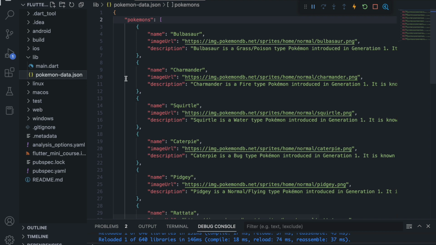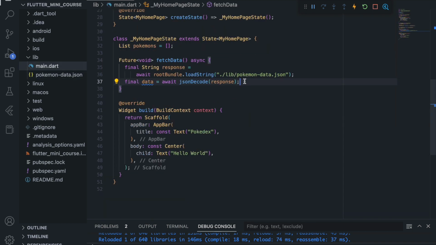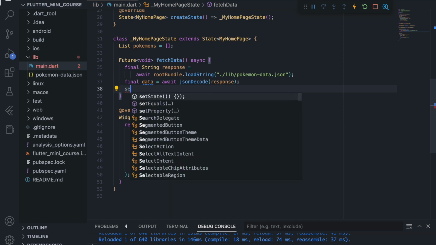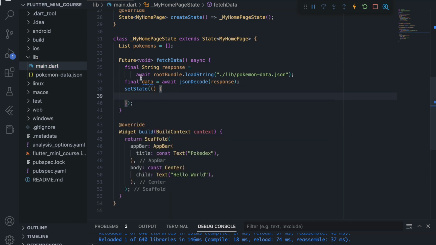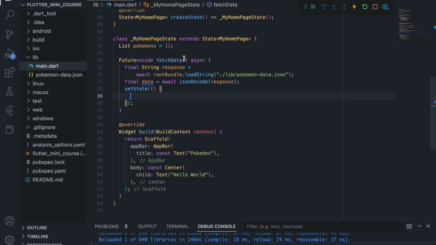So if we come in our JSON file, we see that inside the JSON file, the first thing we have is a list, and this list is named Pokemons, and inside this there are all the Pokemons right here. So we will come again in the main.dart file, and we will say set state. Now set state simply means that we want to change something, update a variable.